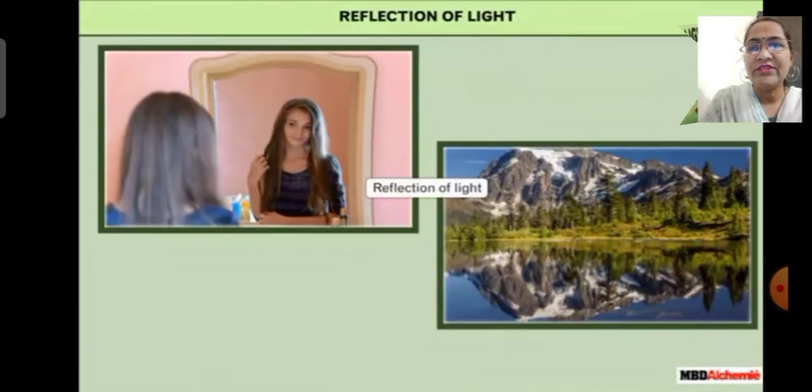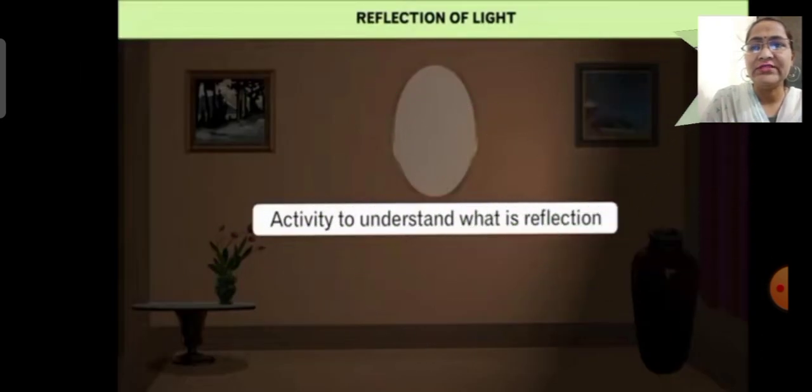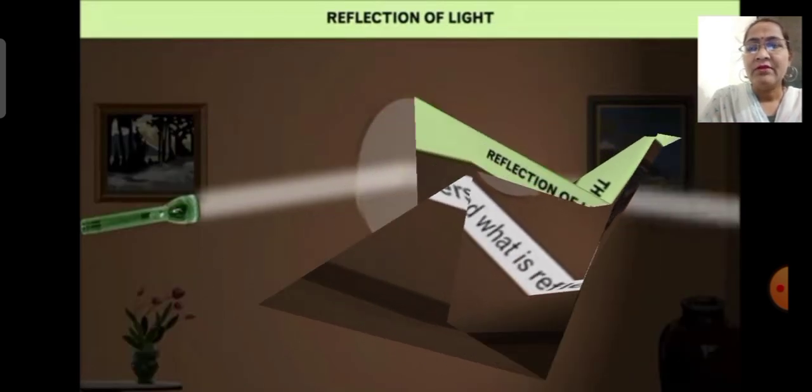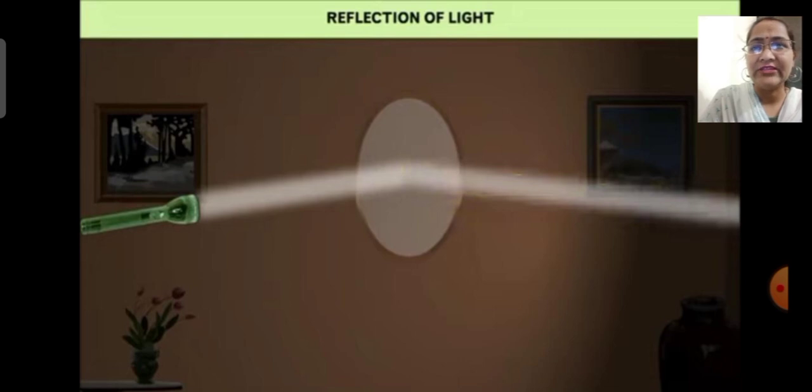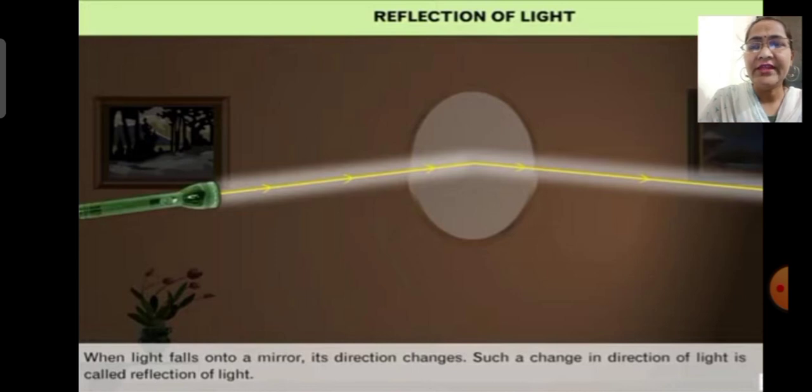You see yourself in the mirror. You can see the images of nearby mountains and trees or a lake. This is due to the reflection of light. Let us do an activity to understand what a reflection is. In a dark empty room, from the left side, shine a flashlight on a mirror. In this case, you will see a bright patch of light on the wall to your right side. This means that when light falls onto a mirror, its direction changes. Such a change in direction of light is called reflection of light.